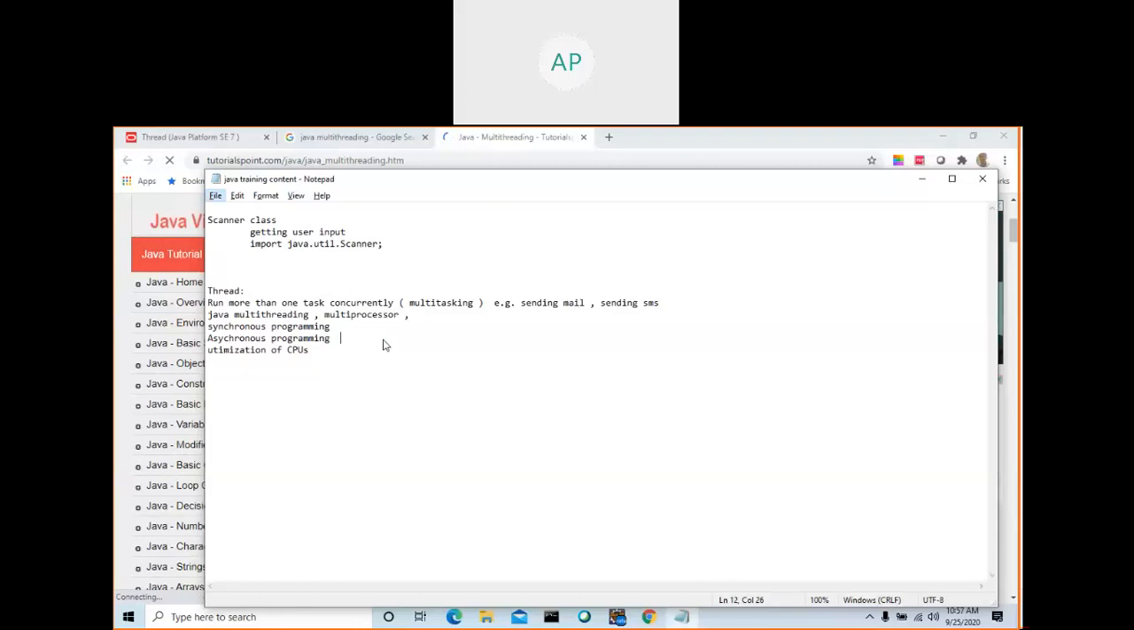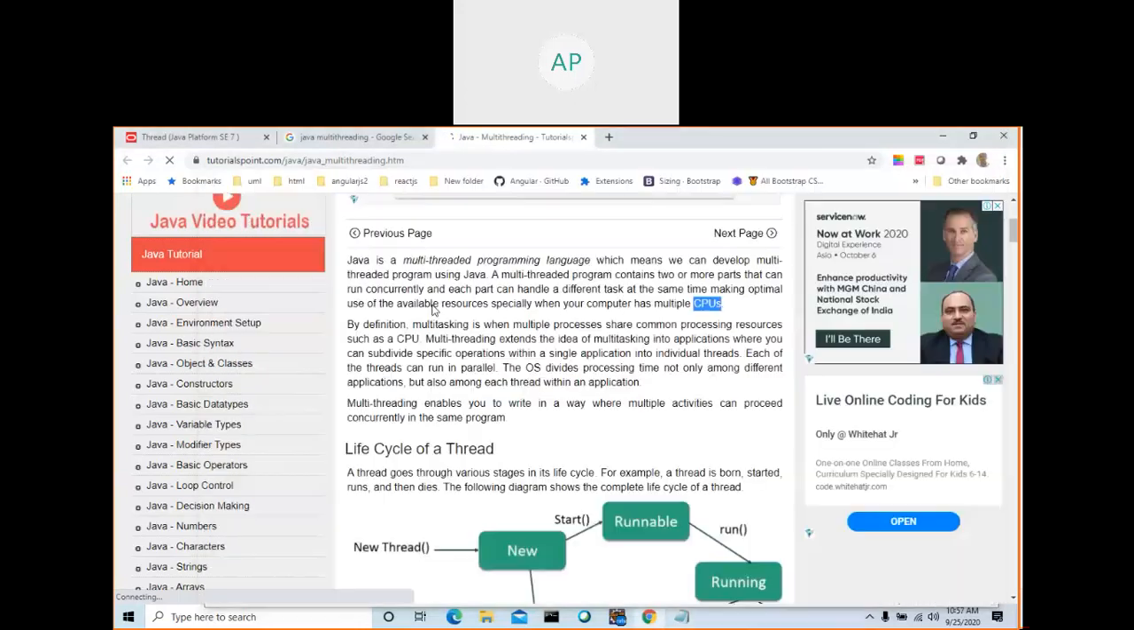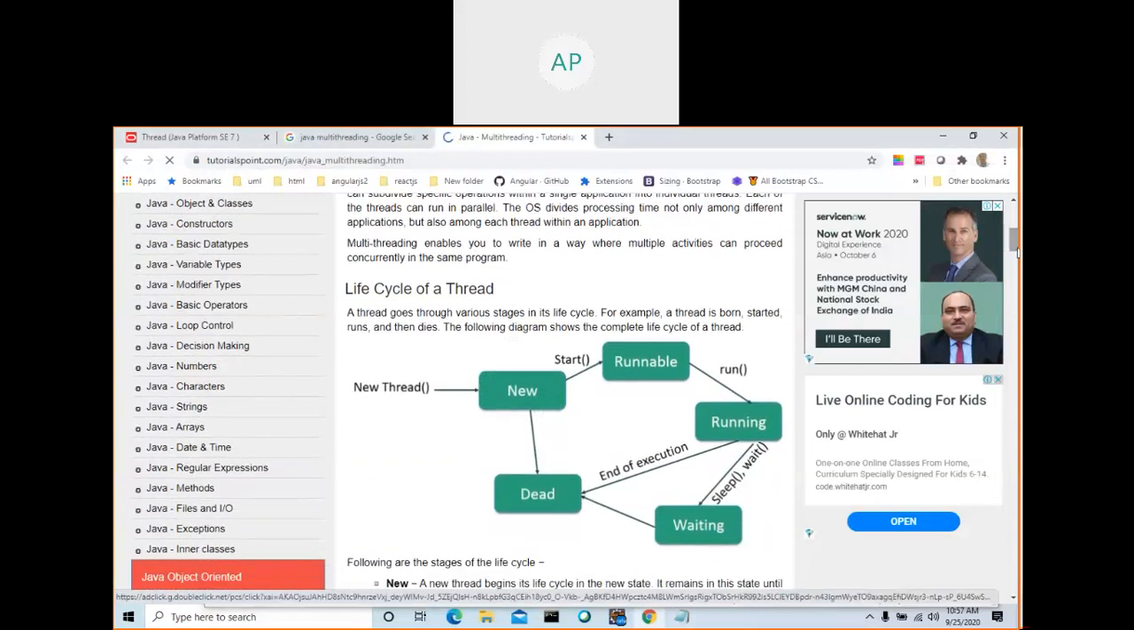Multitasking, multiprocessor, multi-threading. Where is multitasking here? See all three things. Have a general idea, very important. So after that you can read. So we can create a thread.